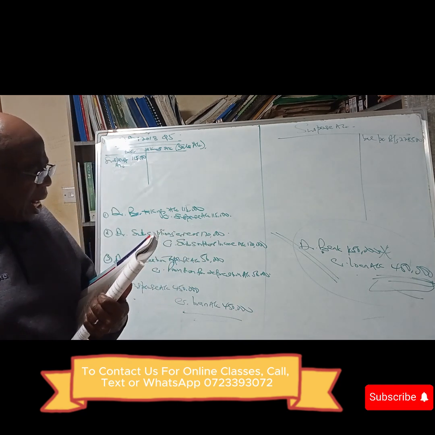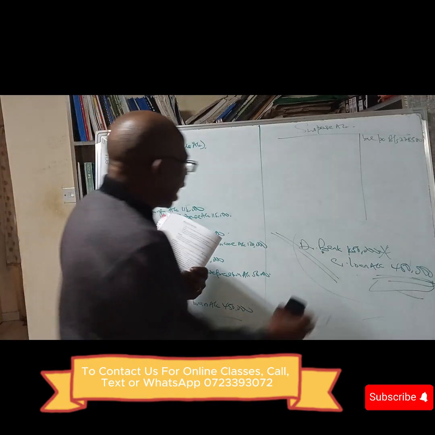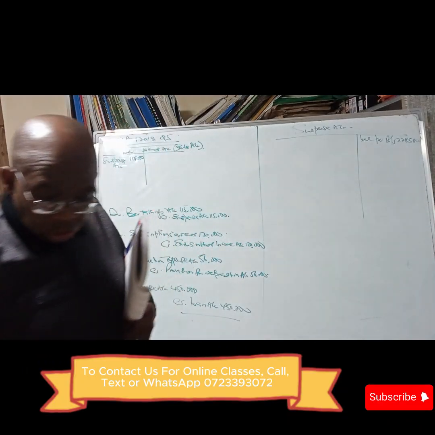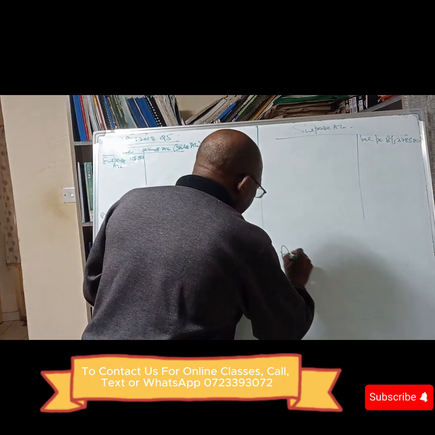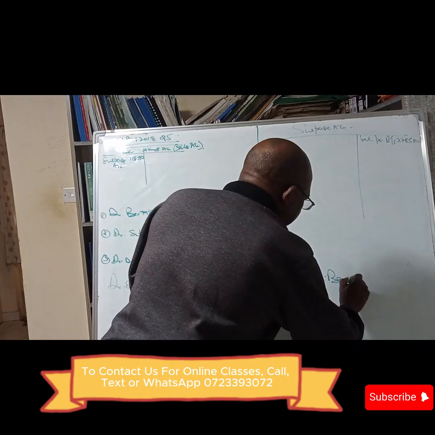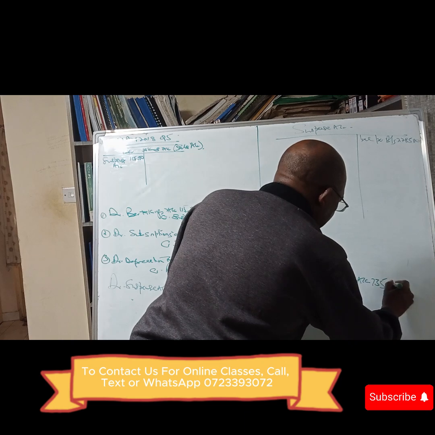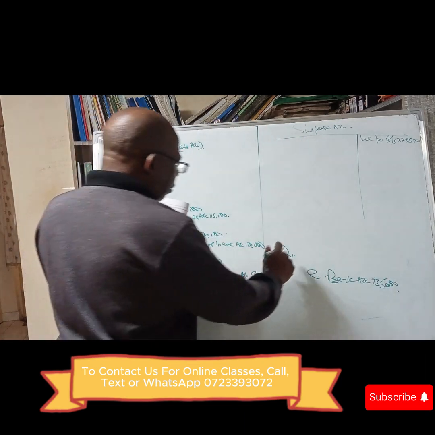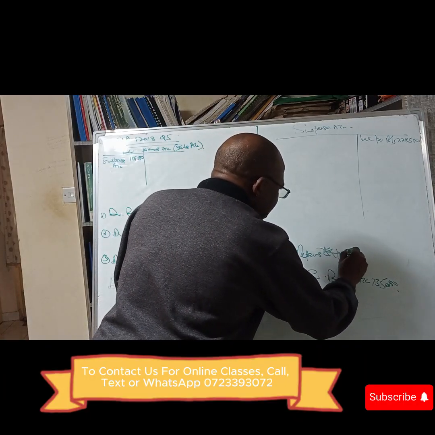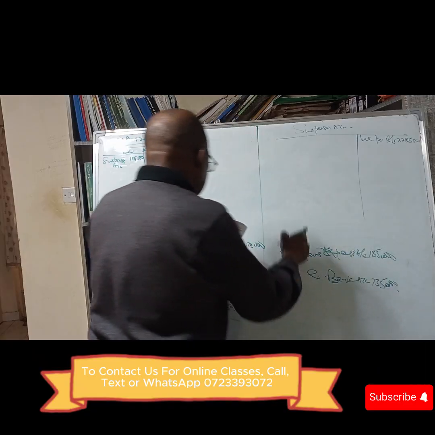Then you are told, repairs on the pavilion amounting to 135,000 had been capitalized. We repaired the pavilion and we spent money amounting to 135,000. Instead of debiting repairs expenses account with 135, we debited pavilion.